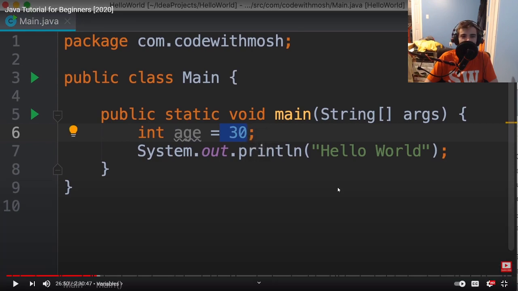Wait, is it the same as Python, at least? No, it's not. No, it's not. What am I thinking of? What have I done before? I feel like there's something like that in Python.